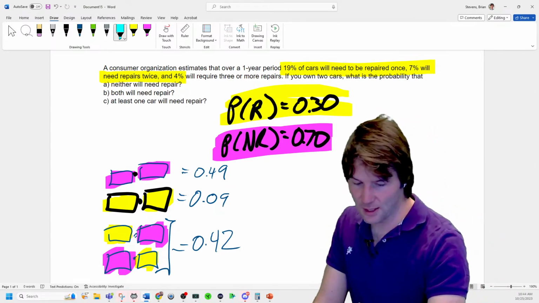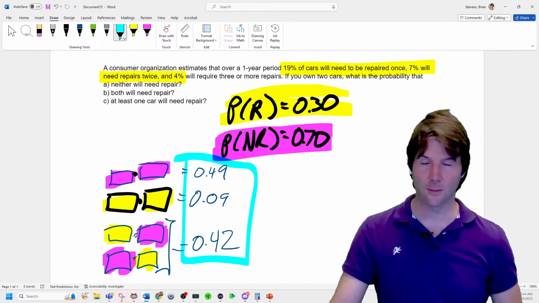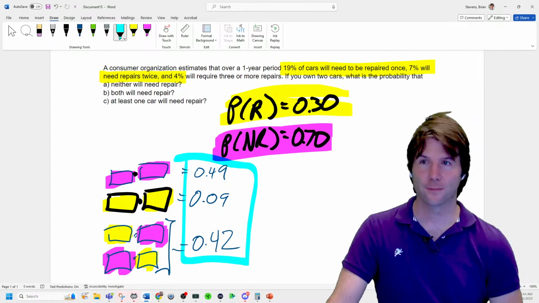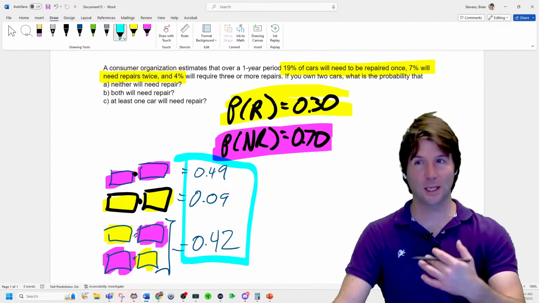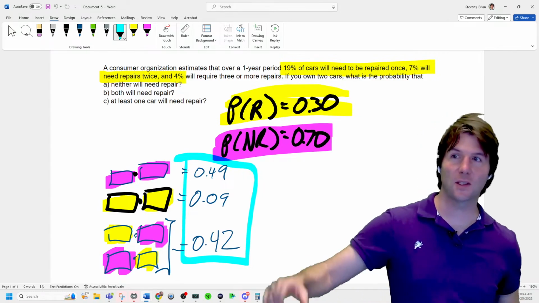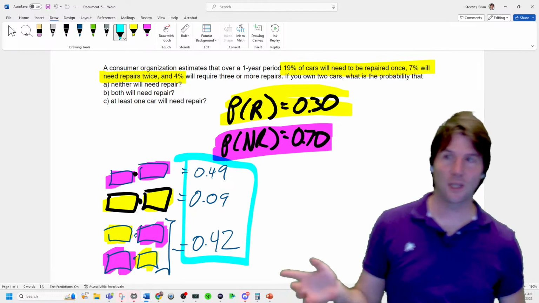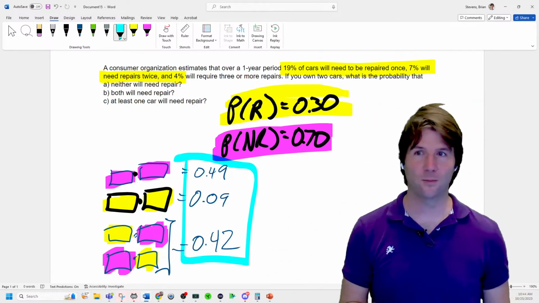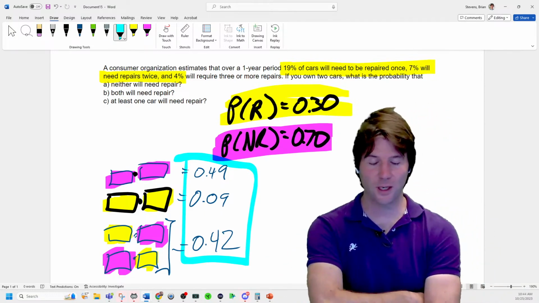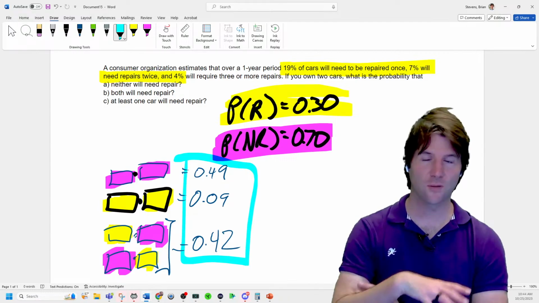Because these numbers down here should add up to what? If this is everything that can occur, these numbers down here should add up to what? We're reviewing rule number 2, that the sample space of everything must add up to 1, because either your cars both don't need repairs, both need repairs, or one of them needs repairs, and that could be 0.7 times 0.3, and then there's 2 ways it can occur, so a lot of math can be done here, and this shows the full problem.